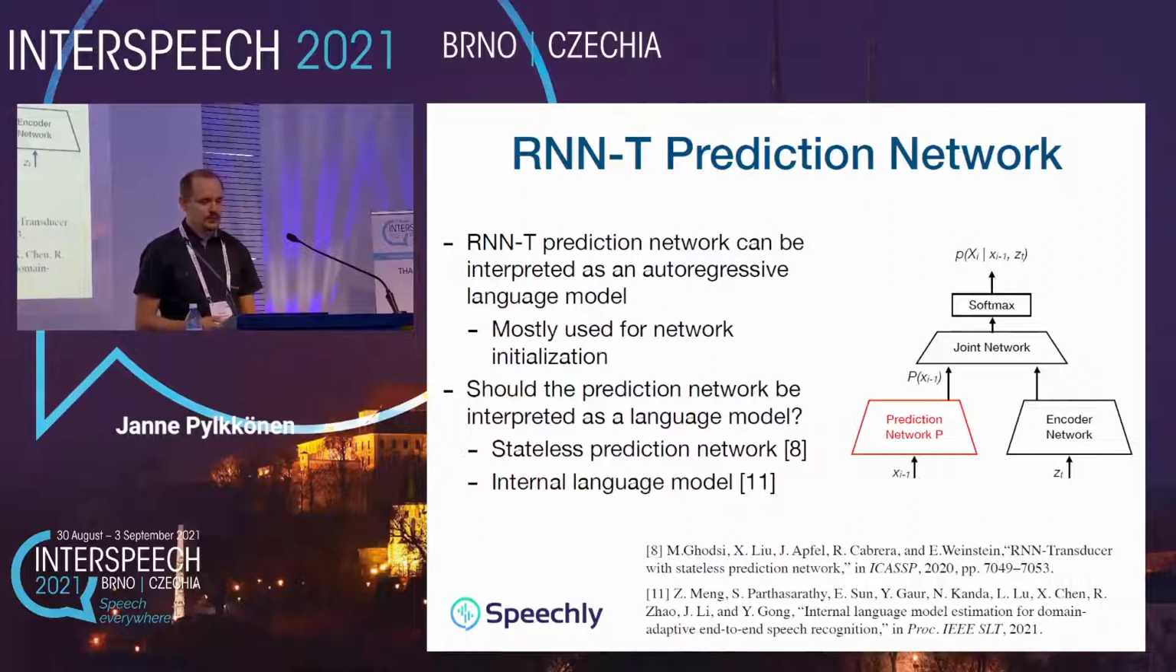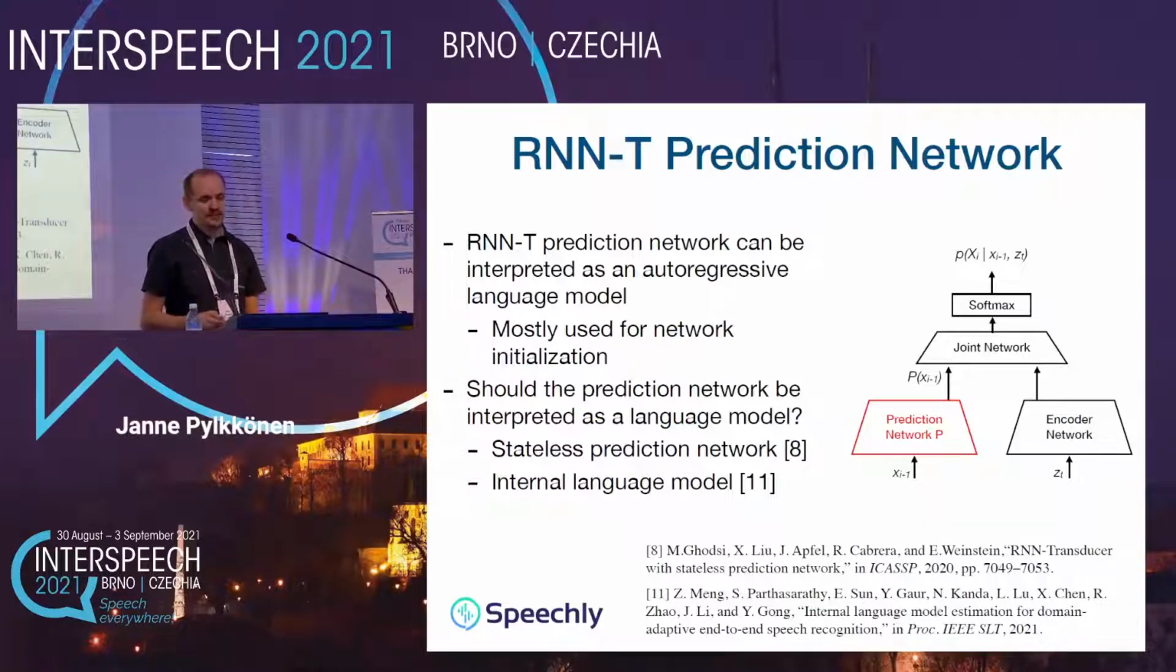And this type of model consists of separate encoder and prediction networks, and the outputs of these two are combined in what is called a joint network. As the input, the encoder network takes the acoustic features, whereas the prediction network introduces recurrency, taking as the input the tokens predicted so far. The joint network is typically just a simple feed-forward network followed by a softmax layer. In our context, the RNNT models are particularly interesting because of the prediction network component, which can be interpreted as a kind of a language model.